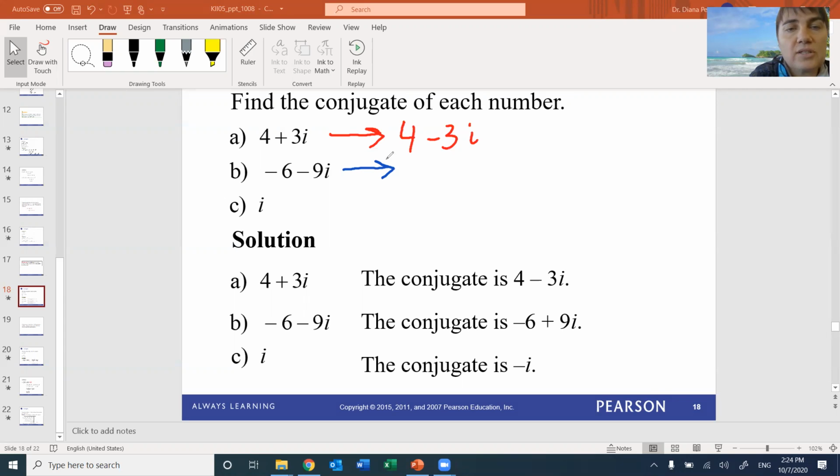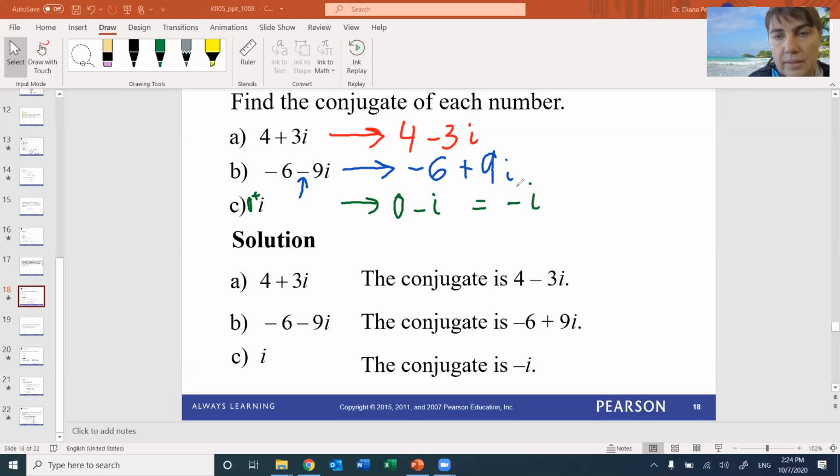Okay, so the next one, again, you just need to change only the middle. So it's going to be minus 6, the 6 would stay, and negative 6, plus 9. The only thing we change is the sign in between. Okay. The last one, so let's see. That's correct, because you can imagine that it was 0 plus i, right? Could it be i squared? No, don't square it. You're just writing what the conjugate is, 0 minus i, or just minus i. I wrote the 0 just for you. The reason is because it was 0 plus i, so now it's 0 minus i. So here, the conjugate of i is minus i.